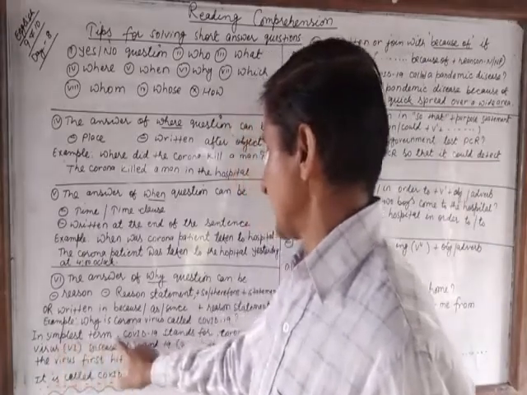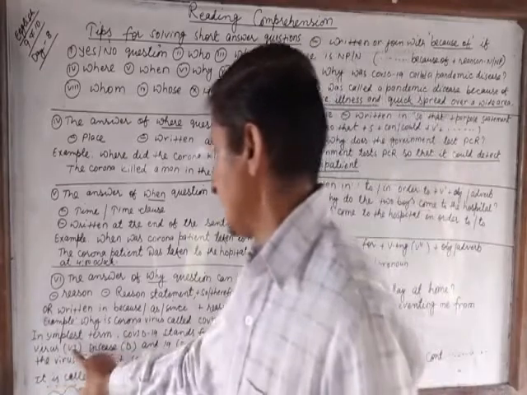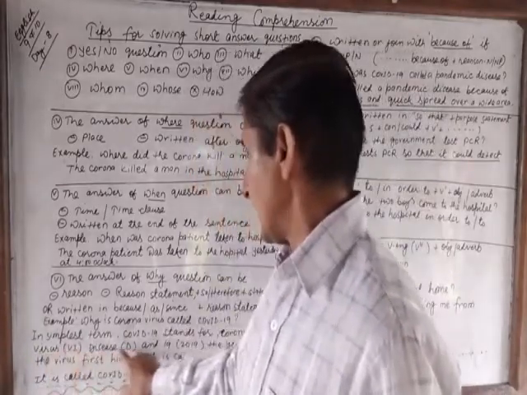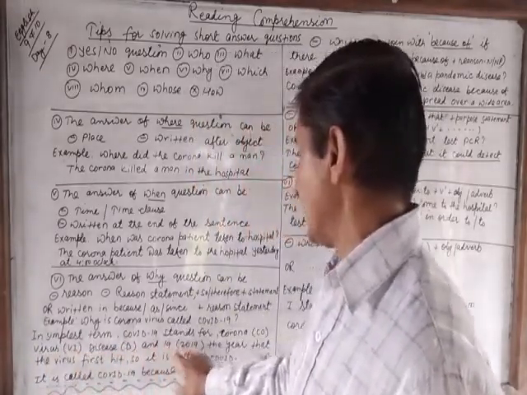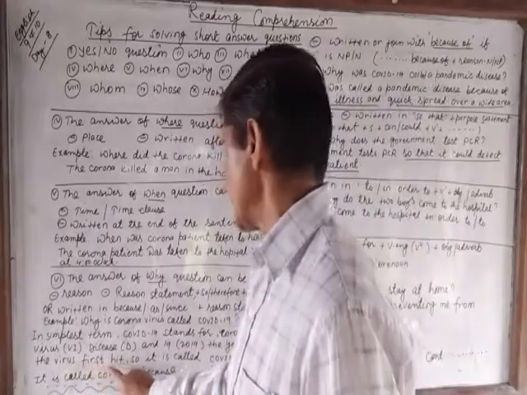In simplest terms, COVID-19 stands for CO, corona, VI, virus, D, disease, and 19 stands for 2019, the year that the virus first hit.